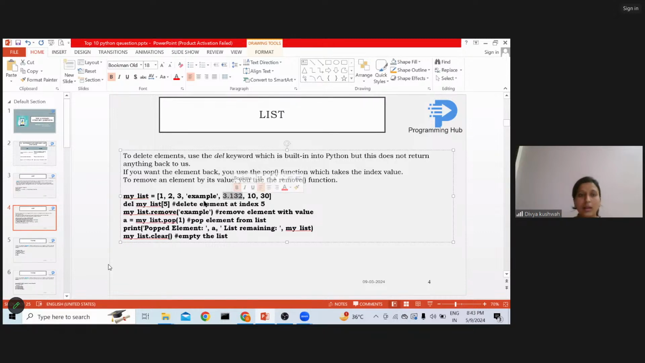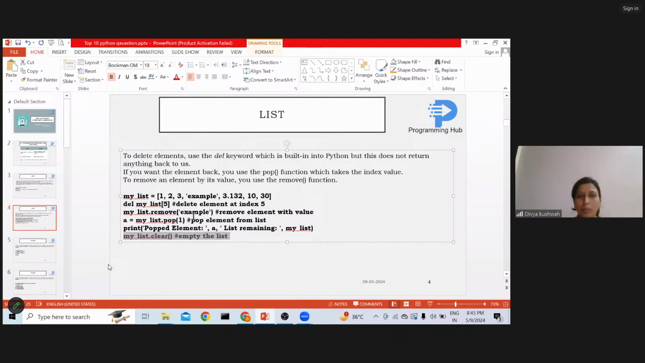Now remove. What is the meaning of remove? By specifying the value, not the index, I can remove that particular element. We will see that also in the Colab. I'll perform this and we'll see the output also. Just wait. mylist.pop. Pop is for popping out the element from the index. And clear means entirely clearing out the list. So these were certain things you should know about lists.